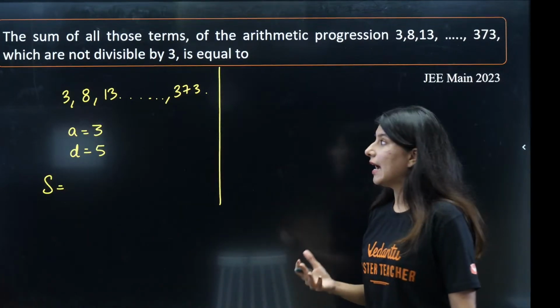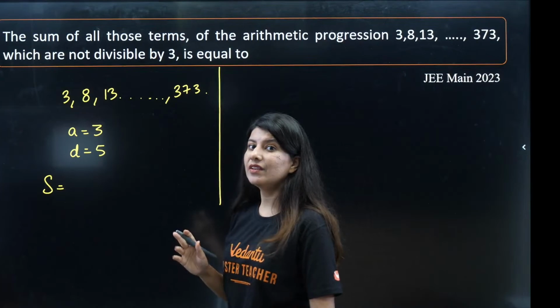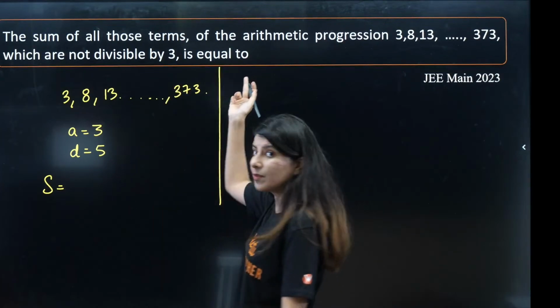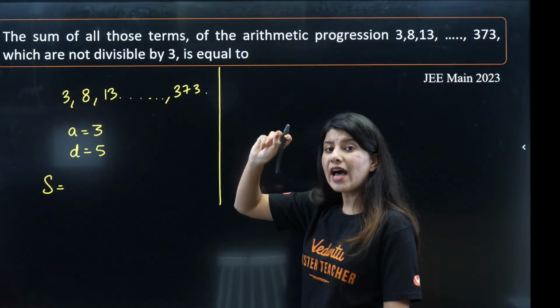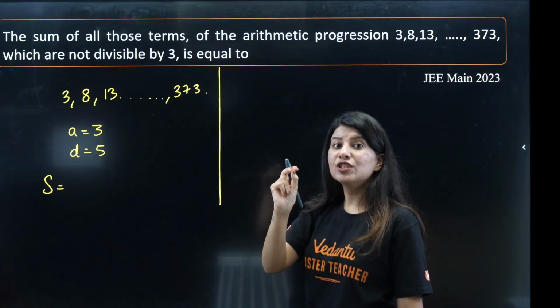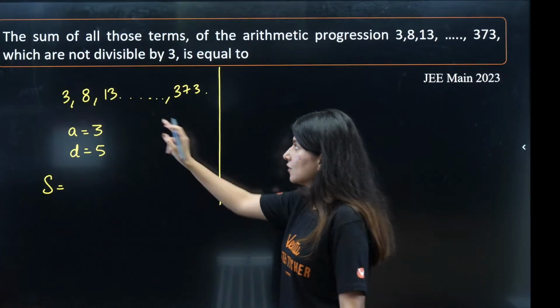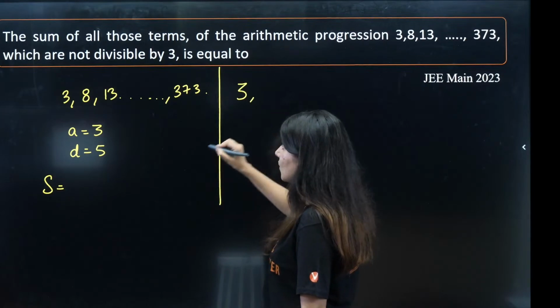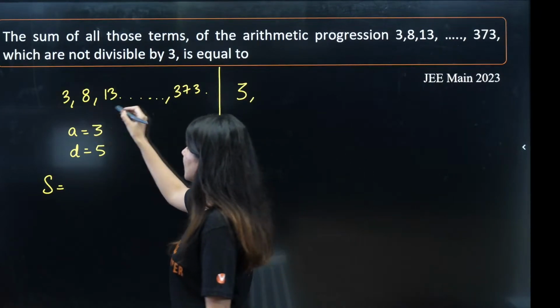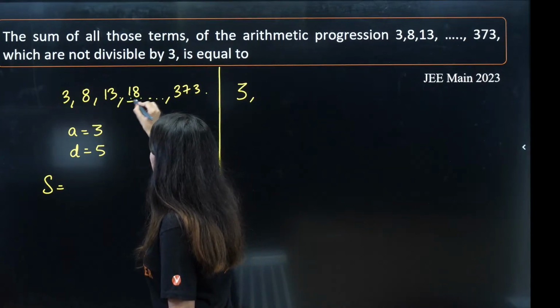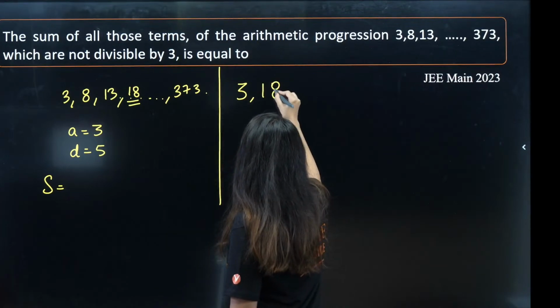What we will do is create another arithmetic progression which will have only those terms which are divisible by 3. So the first term would be 3. The next term would be 8, 13 won't be there. 18 is divisible by 3, right? So 18 would be the next term.